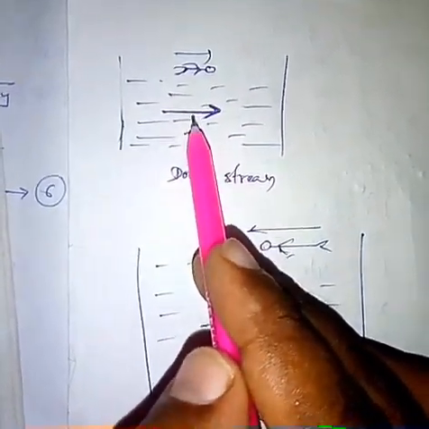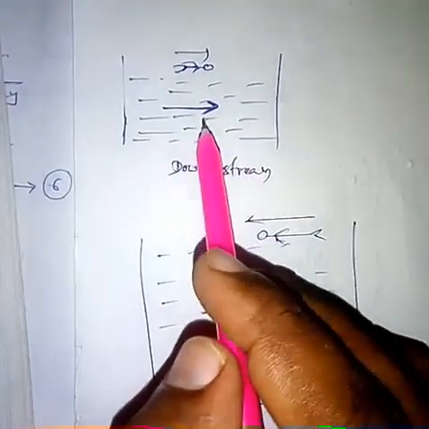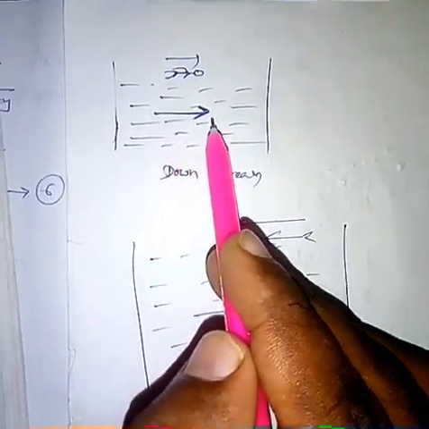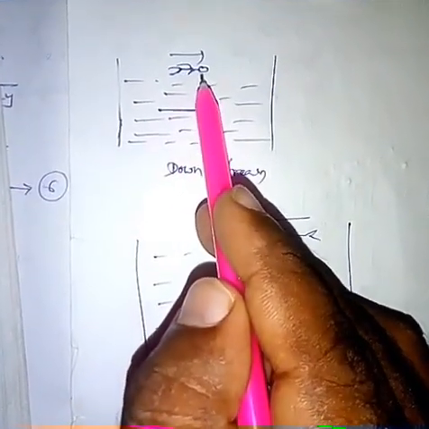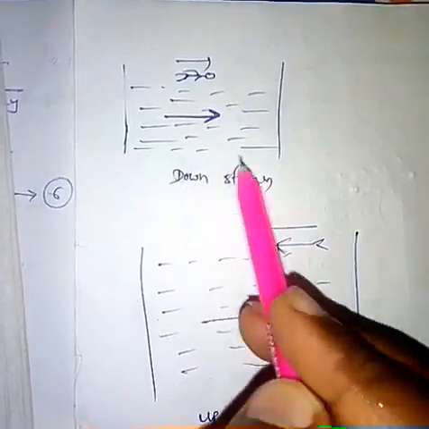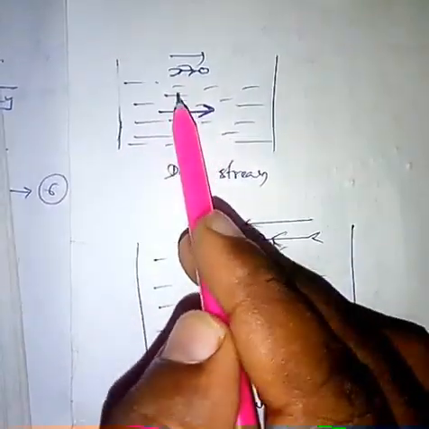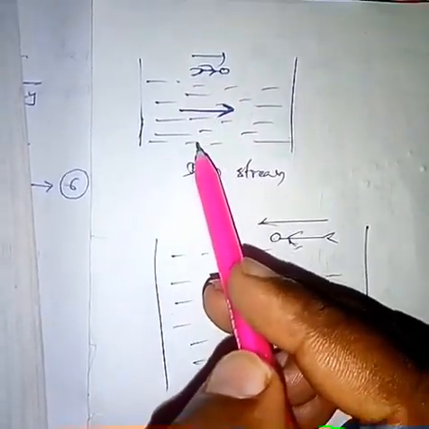That's why he feels very easy to move. Suppose the speed of water is 2 km per hour and the speed of a man in still water is 5 km per hour. So in this type of downstream, water speed is added to the person's speed. That's why he will swim more easily.